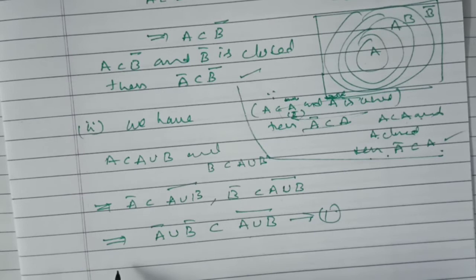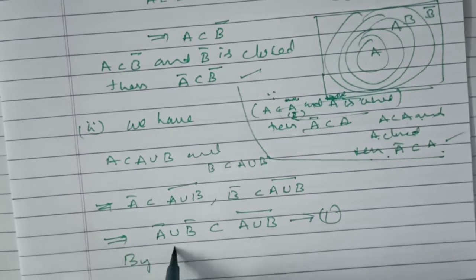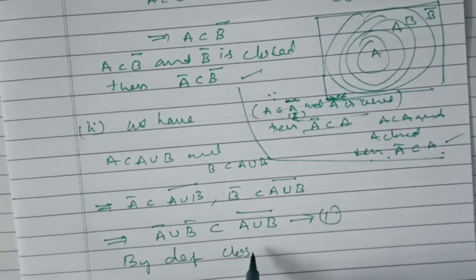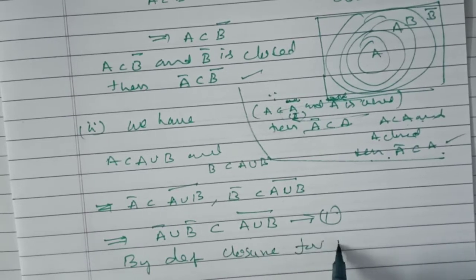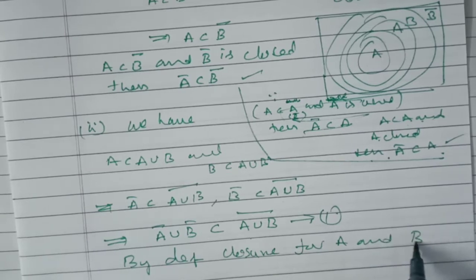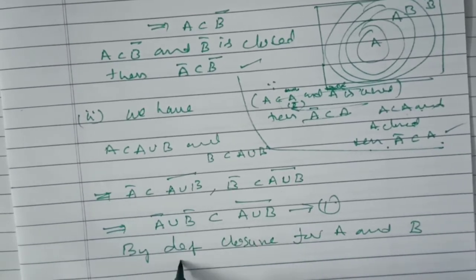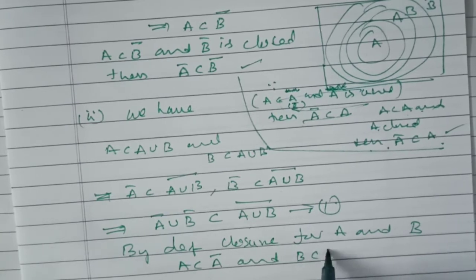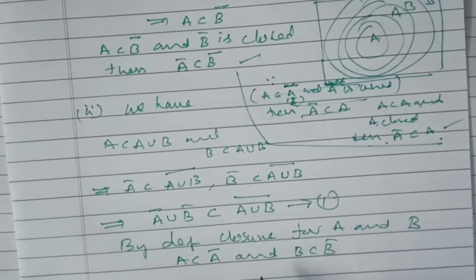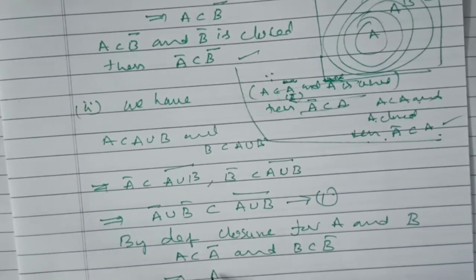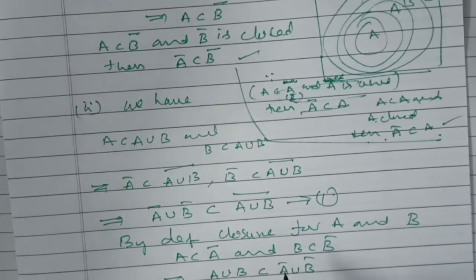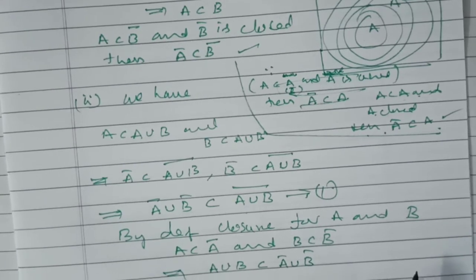Next, by definition of closure, for A and B, A is a subset of A bar and B is a subset of B bar. This implies A union B is a subset of A bar union B bar.